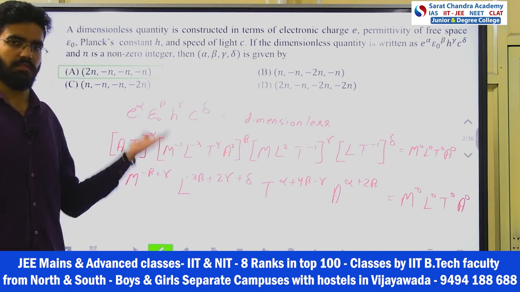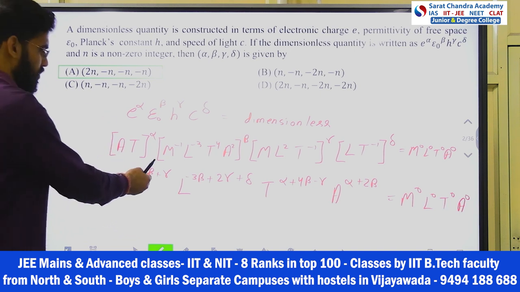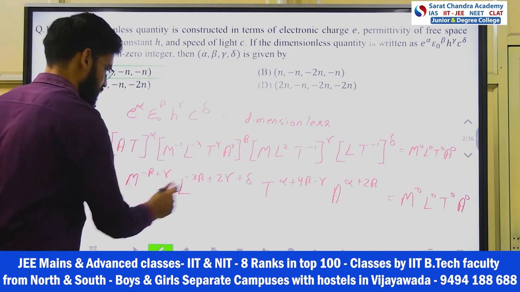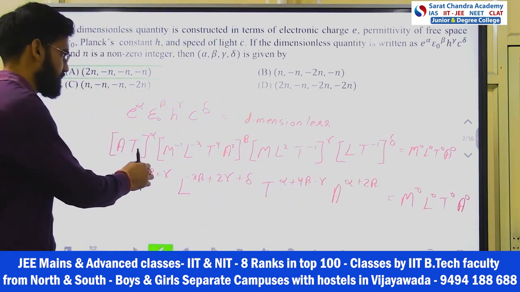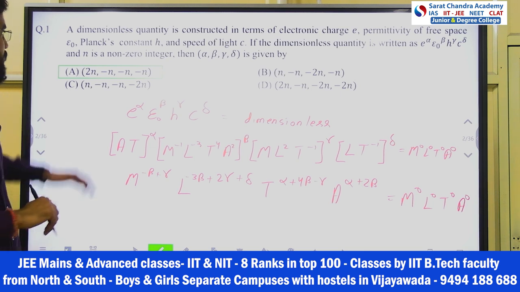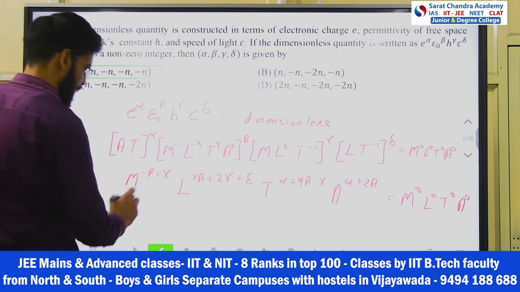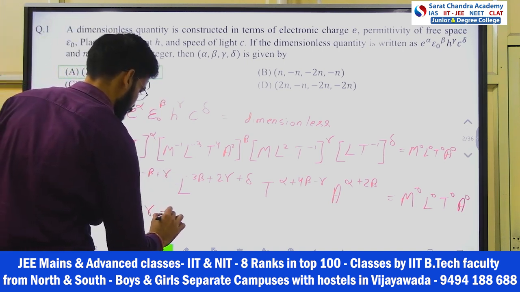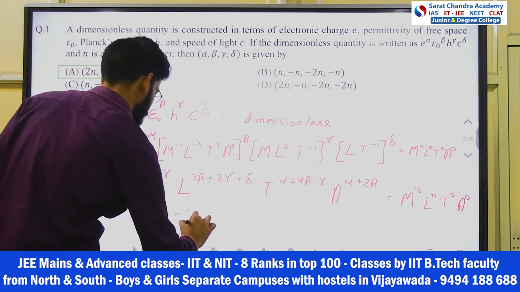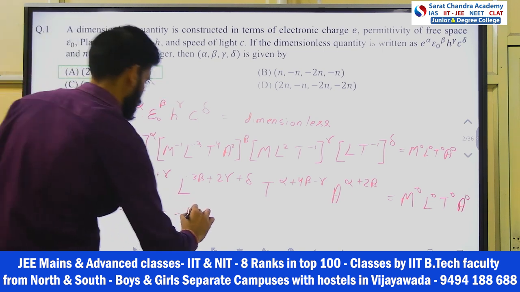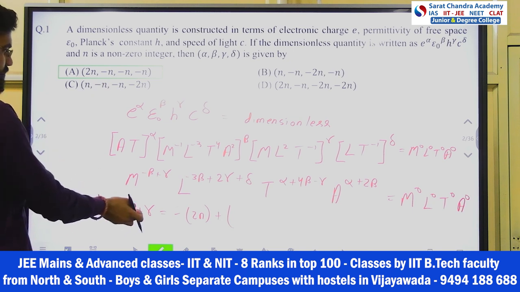Now this question is from the notes, a very easy concept taught in the notes. What you have to do is compare and put each power equal to 0. It will be difficult if I put anything as n and then start solving. Instead, check option by option. I will check minus beta plus gamma. Let's say I am checking option A. For minus beta, beta is 2n here, so I put 2n, plus gamma, and gamma is minus n.